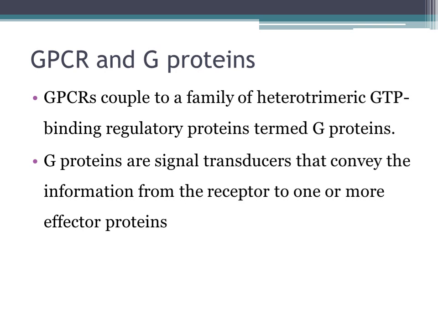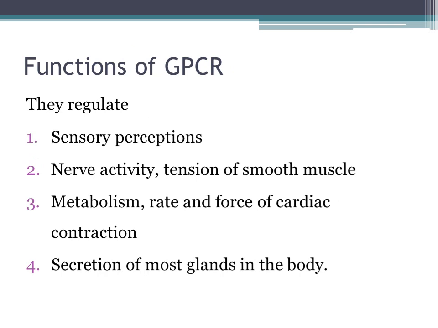Whenever the receptor is bound by agonist or antagonist, this G protein will convey information from receptor to one or more effector proteins. What are the functions of G protein coupled receptors? Once they're activated through the second messengers, finally what functions do they mediate?